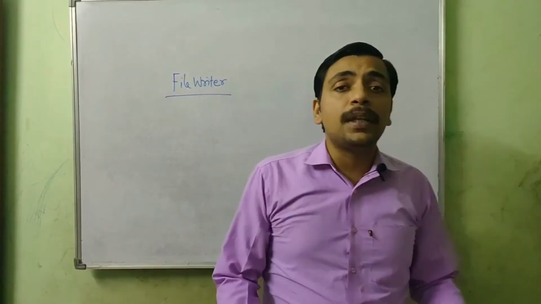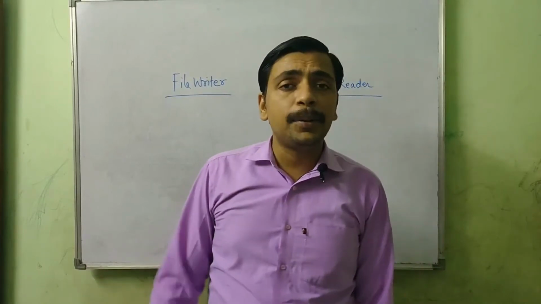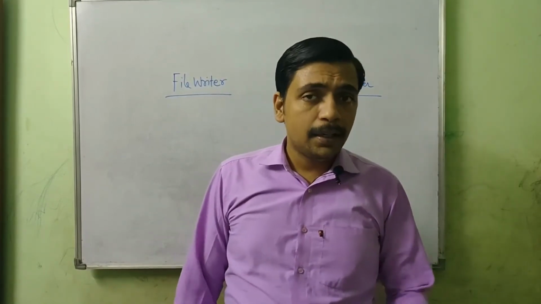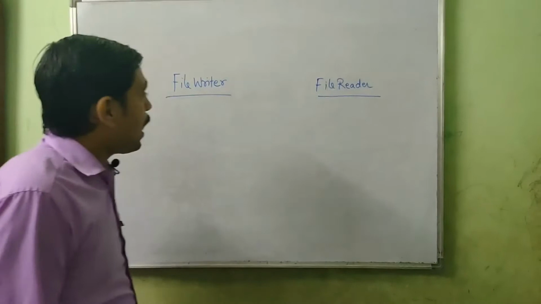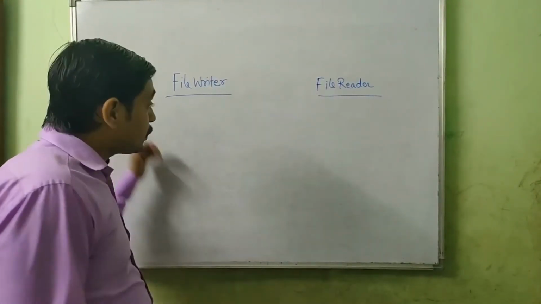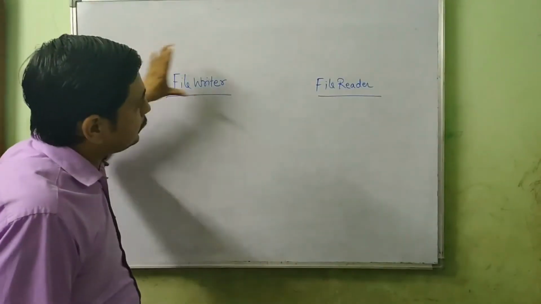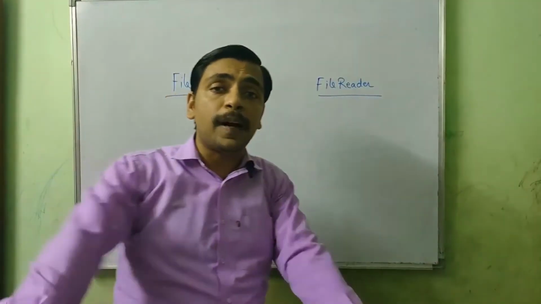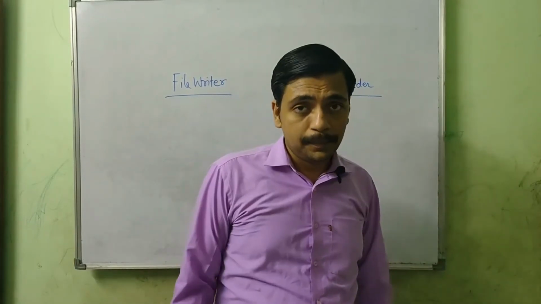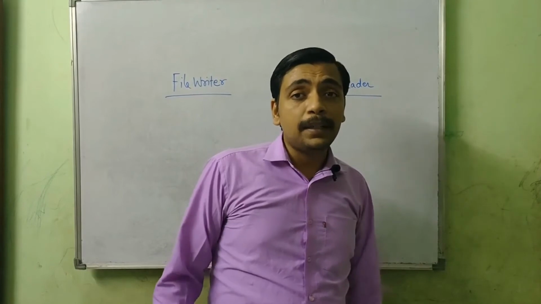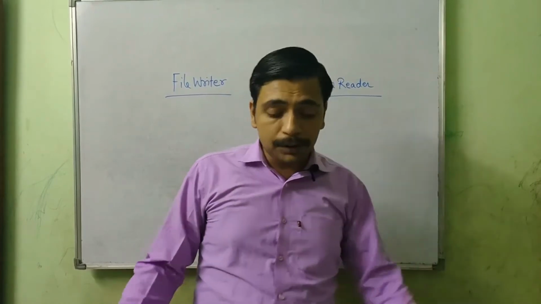If you want to write more than one character at a time, suppose you want to write a string or any number into it, how are you going to do that? For that we have a few more classes available, and the interesting thing is we cannot use those classes directly. FileReader and FileWriter are two classes that you are going to use in all the file handling programs, because these are the classes which link to the file. But as I told you, we are going to write and read collections of characters, so we are going to use a few more classes.